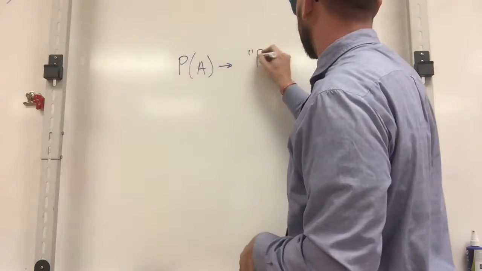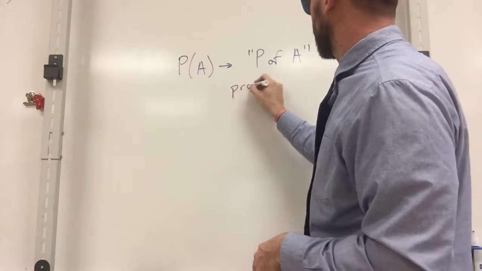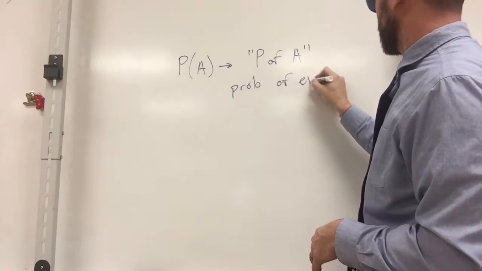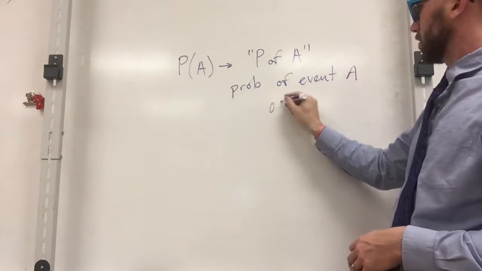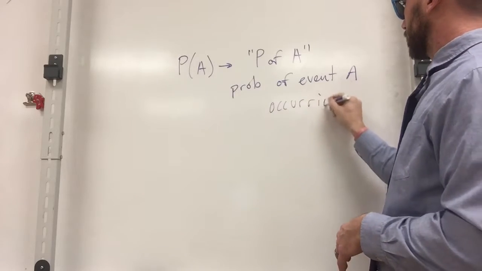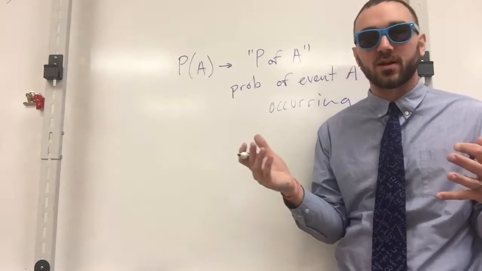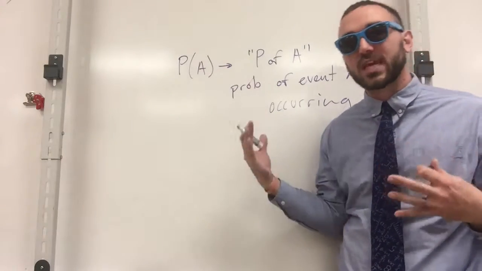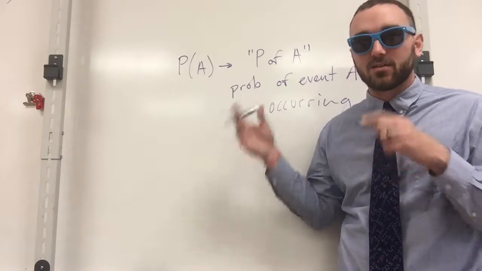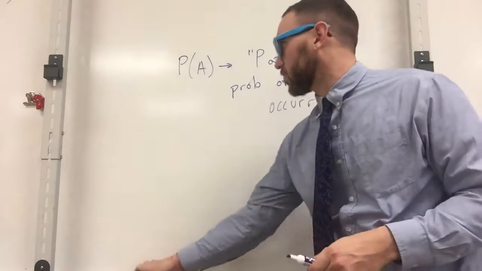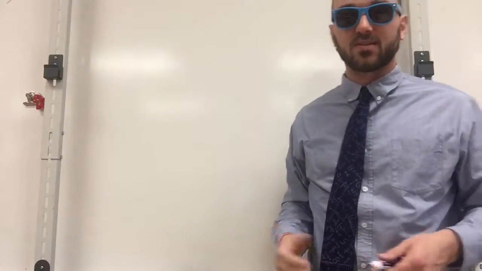So the probability of event A occurring in a specific situation, we're going to use the notation P of A. Okay, got it? So when you see this again, know that that's what we're talking about. We're going to use proper notation in this section.